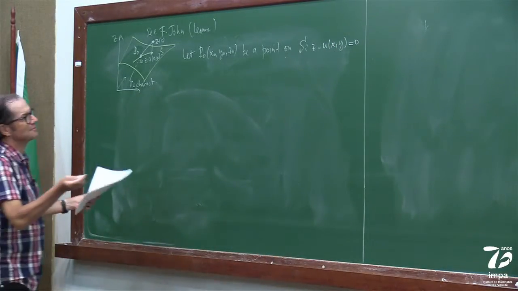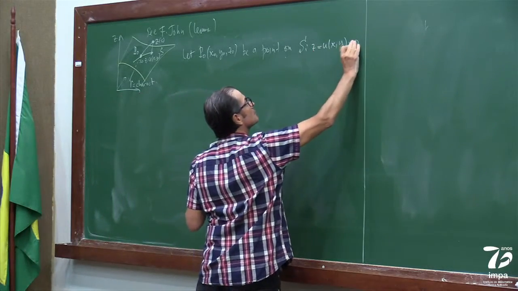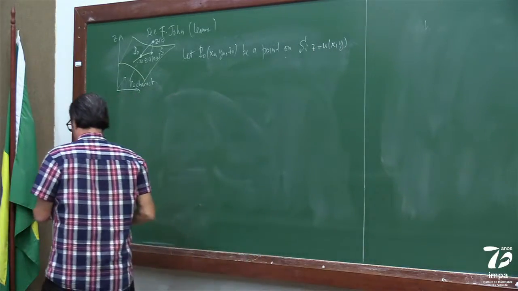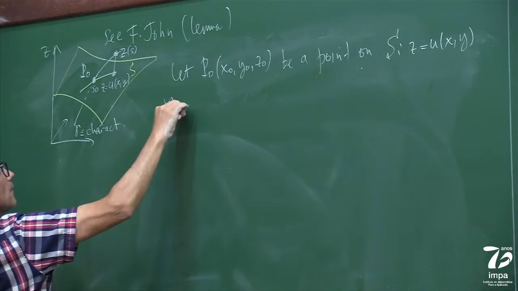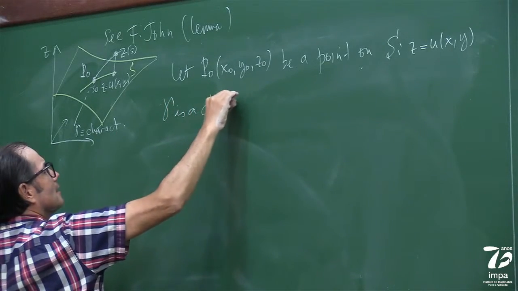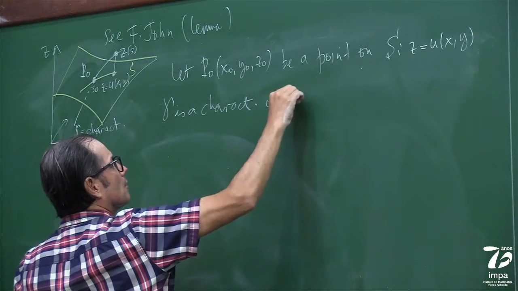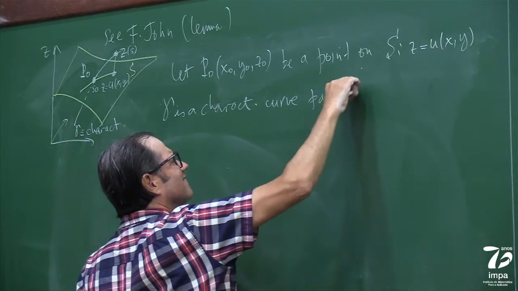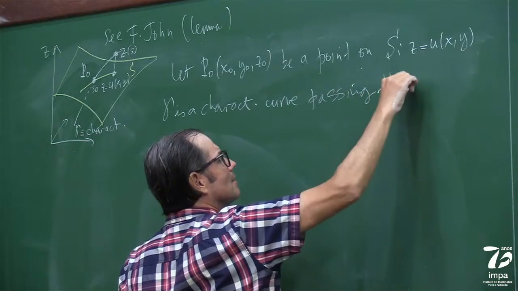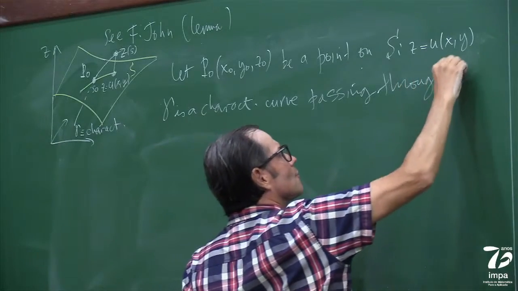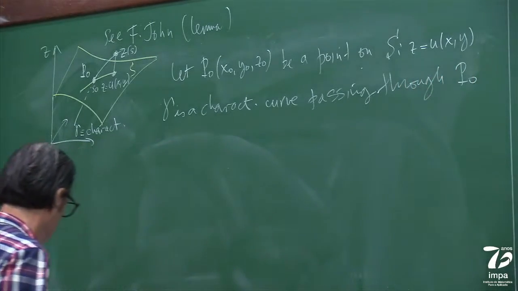Or actually in the notes I wrote it like this. Let me leave it like this, doesn't matter. Gamma is a characteristic curve passing through P0.